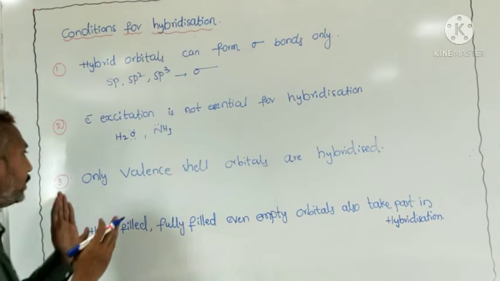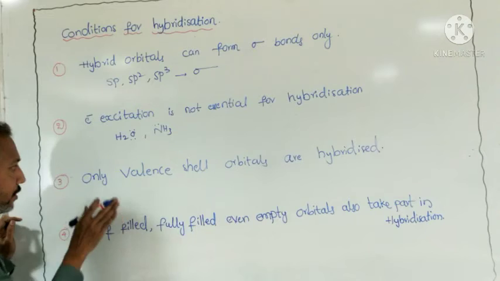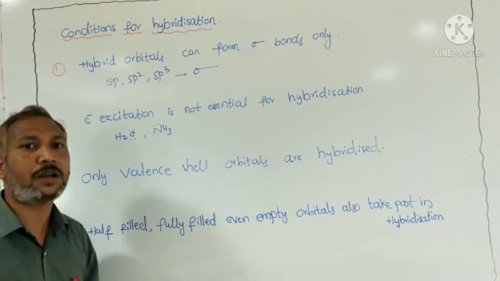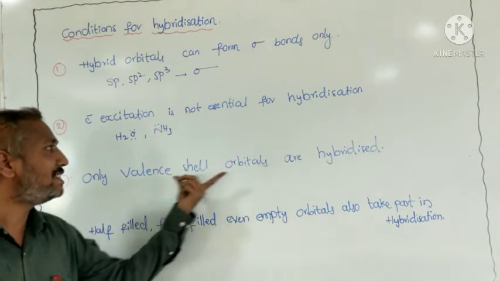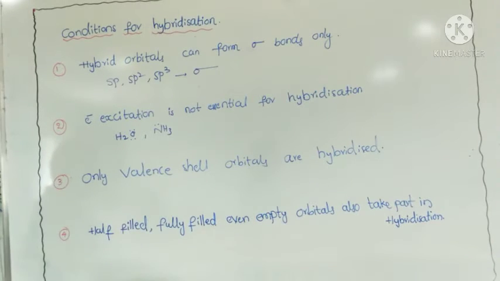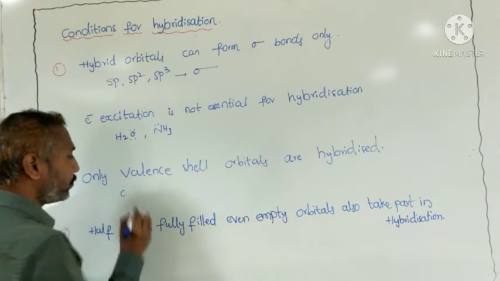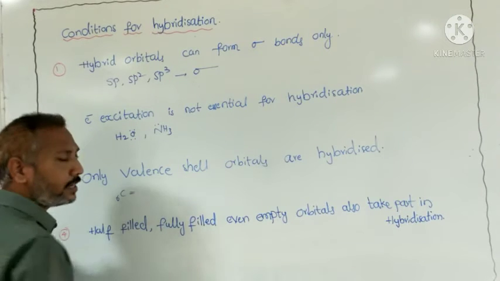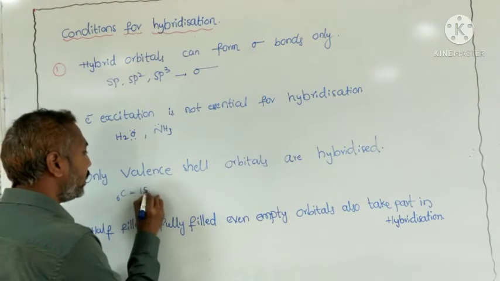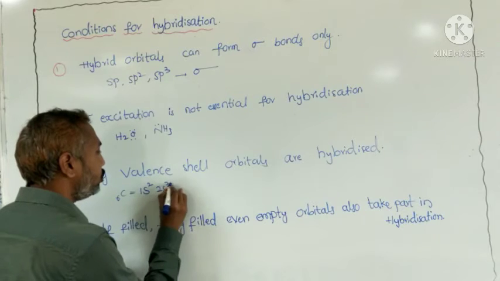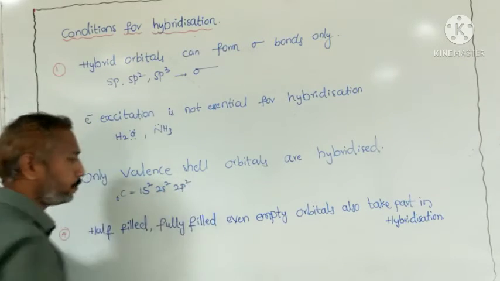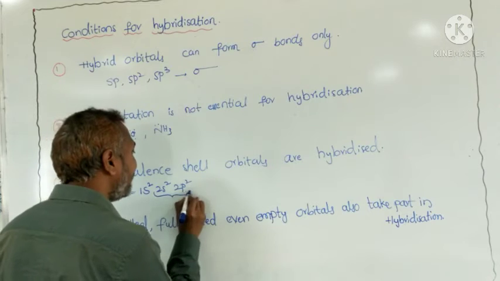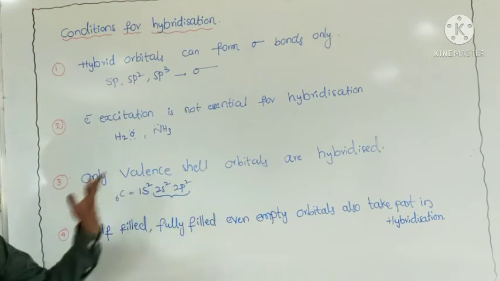Next, the third condition is that only valence shell orbitals are hybridized. For example, we take carbon. Carbon has atomic number 6. What is the electronic configuration here? It is 1s2, 2s2, 2p2. So here, what is the valence shell? The 2s and 2p orbitals are the valence shell.